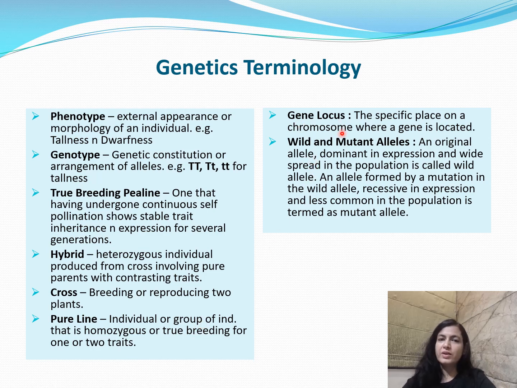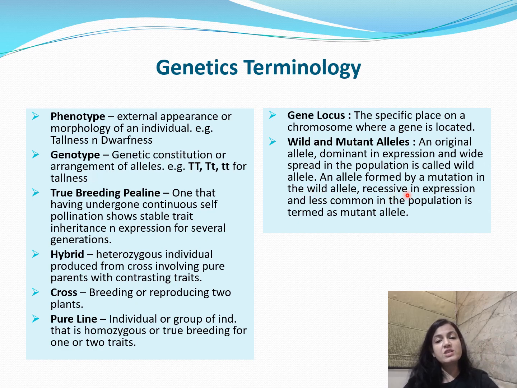Gene locus also, I had told you that it is the position of a gene on a chromosome. Now the wild and the mutant allele. This is very important: the original allele which is dominant in expression and widely spread in the population, that is very common, is called a wild allele.